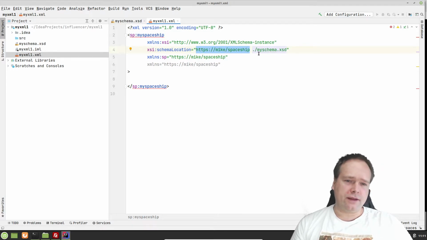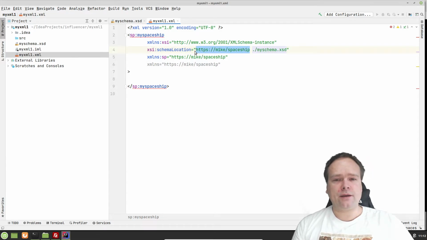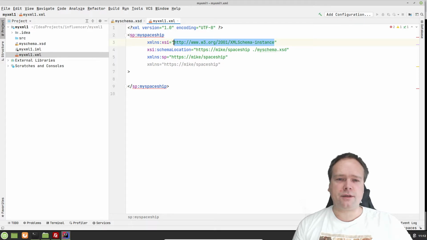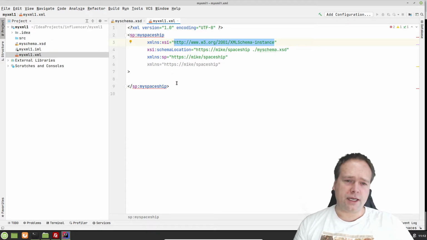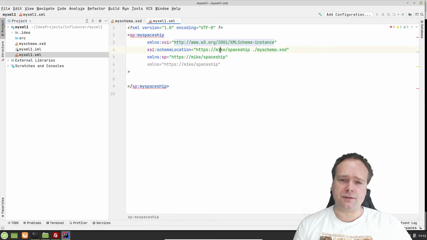But this is almost never the situation. Usually you would be handed a zip file with all the schemas. Of course, you can be lucky that they are on the right location. Of course, they are with the original schema definitions and the namespace right here. Of course, they point to the right place. So if you go to that URL right there, you would actually get the XML Schema Instance definition. But I do not have this domain at all, so it's just a URL.